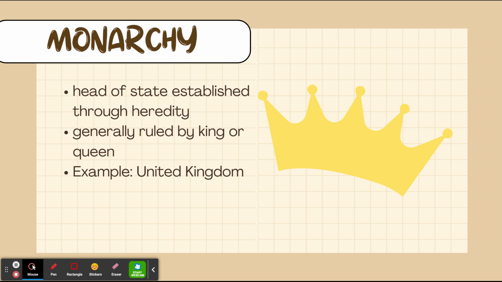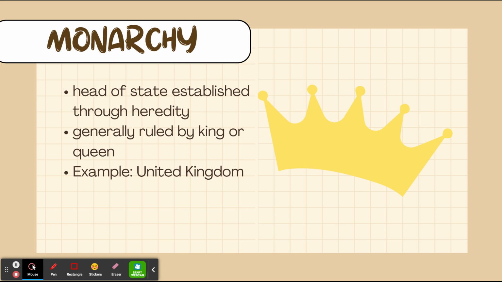Within ancient monarchies, it was typically passed down to the oldest male in a family. However, a lot of monarchies either one, don't exist anymore, two, are more of a figurehead where they are there for ceremonial purposes and don't actually have a lot of legal power, or three, have evolved so it's more inclusive of different rules in terms of who can take power. So, for example, the oldest daughter may be able to become a queen.